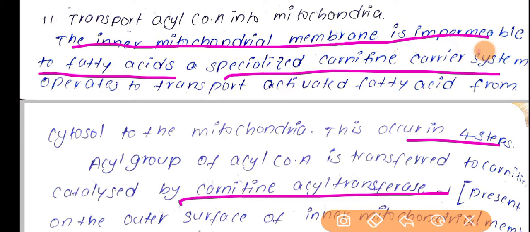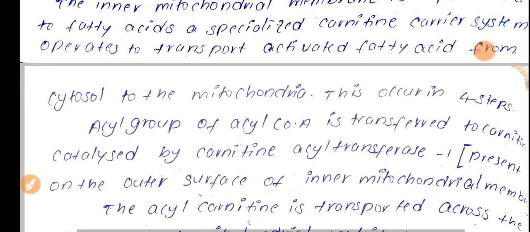So what happens here? Whatever acyl-CoA is formed by the activation of fatty acid, this acyl group is transferred to carnitine, and the carnitine protein will receive this acyl group with the help of the enzyme carnitine acyltransferase. We can also call this carnitine acyltransferase 1.